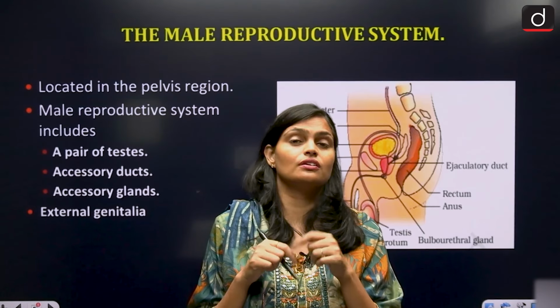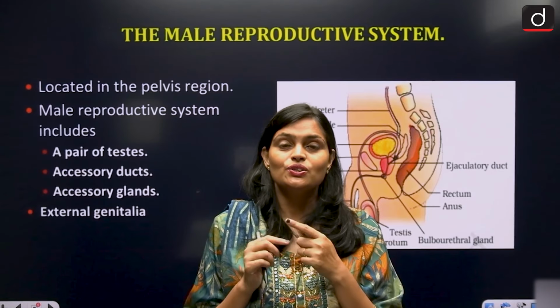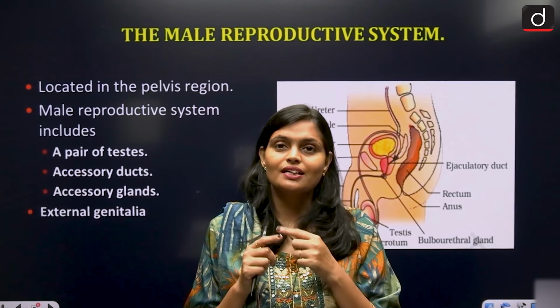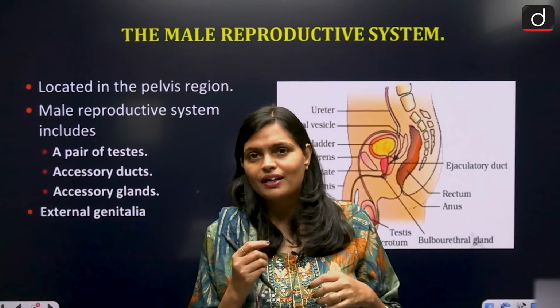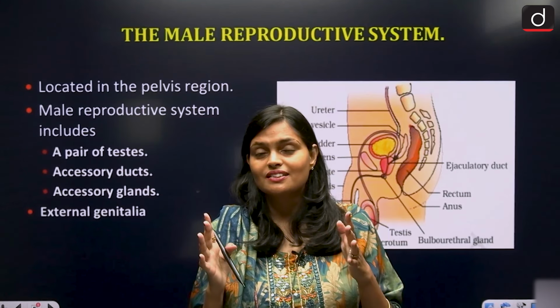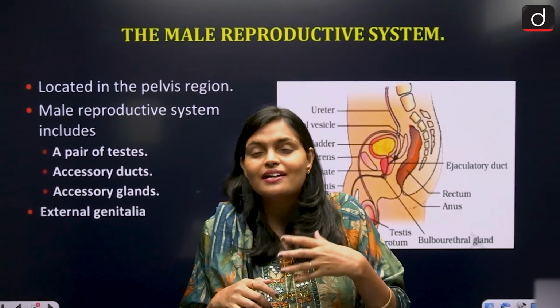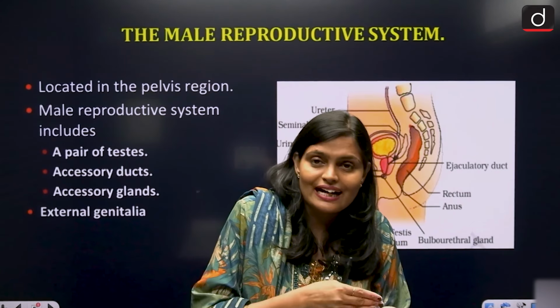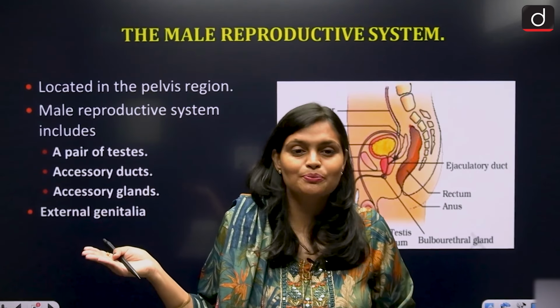Like, you have a circulatory system, you have a digestive system. Okay, so the circulatory system consists of what? Your heart, your blood vessels. Similarly, your digestive system consists of what? Your stomach, your intestine. Like that, the reproductive system also has a few organs, a few parts.